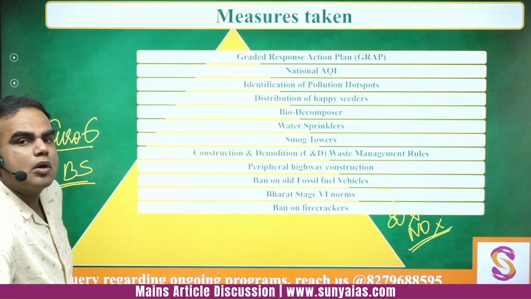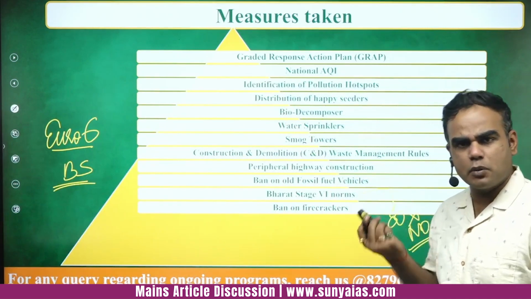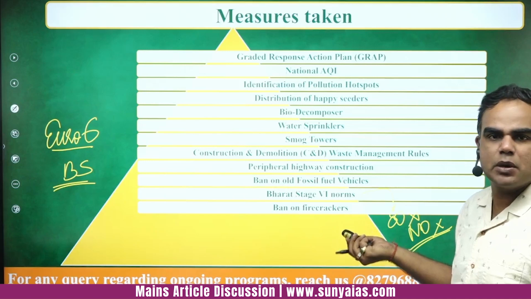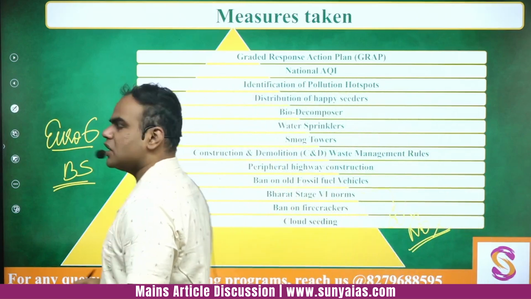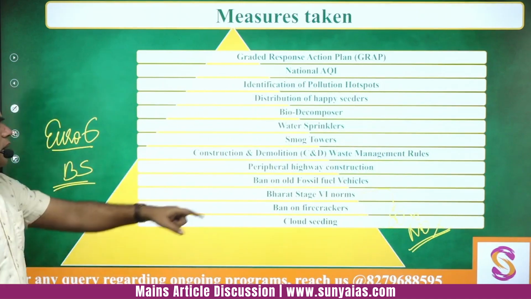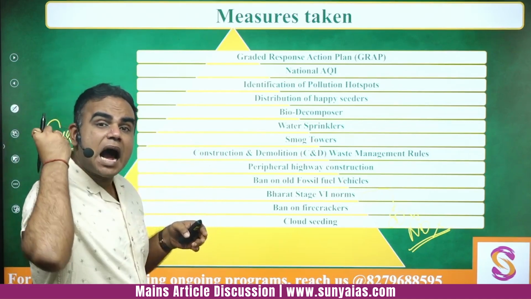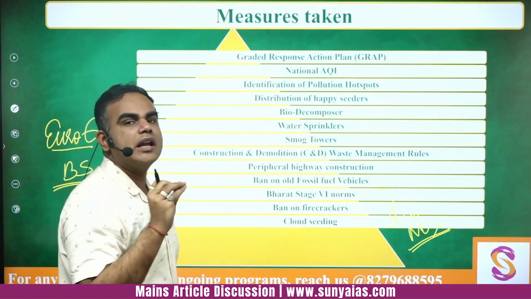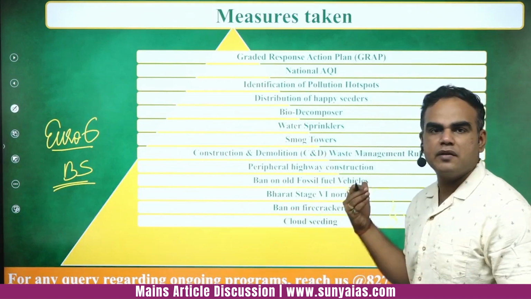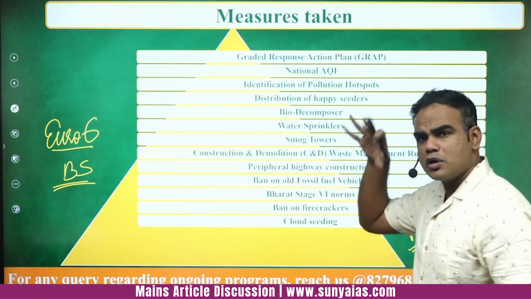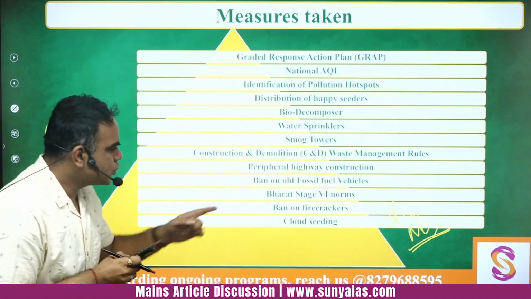Also, we have seen a lot of ban on firecrackers, again in a specific duration of time, although sometimes the ban is also flouted, but this is also one of the measures which the executive has taken, so you can also highlight that. Now very recently, if you have followed the news, especially in the month of November, the Delhi government spoke about cloud seeding. We already know geographically there is less rainfall, so if you are even artificially able to induce more rainfall, wouldn't that be better? ठीक है, so if at an artificial level we are able to induce more rainfall through cloud seeding, that will also help to settle down the dust, and wash down the pollutants which are there. So cloud seeding can also help.